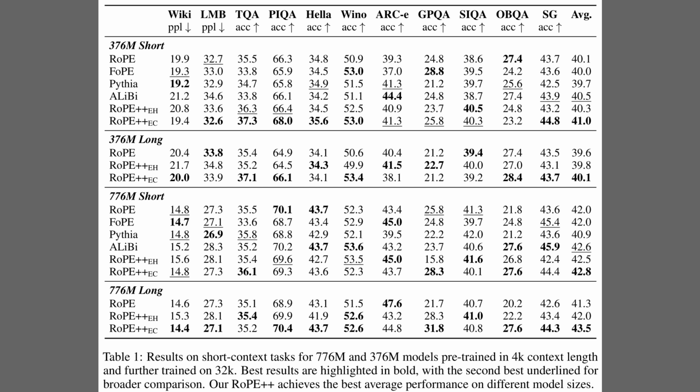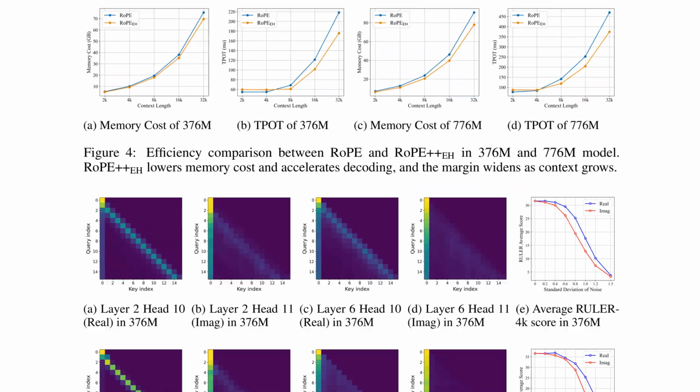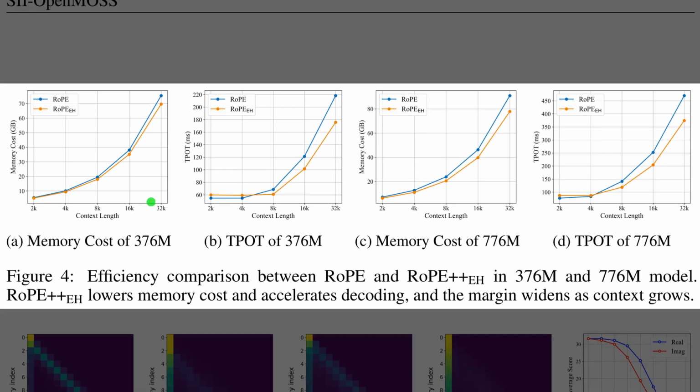sacrificing short-range performance. Figure 4 shows that the imaginary enhanced RoPE++ EH variant saves compute resources while scaling to longer contexts. The combined row of plots compares memory use and decoding time for standard RoPE and RoPE++ EH across context lengths. The left two panels cover the smaller 376 million model and reveal consistently lower memory and faster time per token for RoPE++ EH. The right two panels repeat this for the 776 million model, where the efficiency gap becomes even larger at 32,000 tokens.